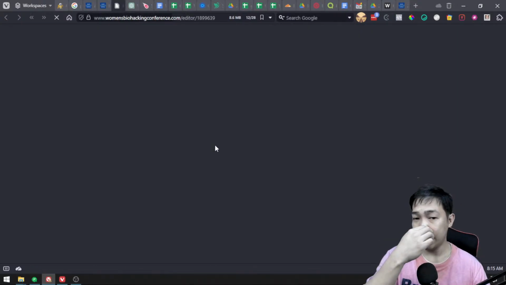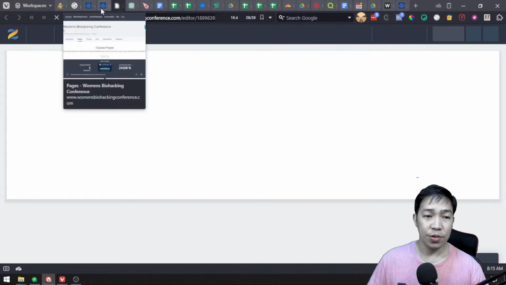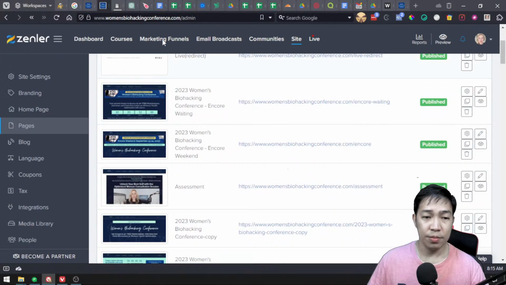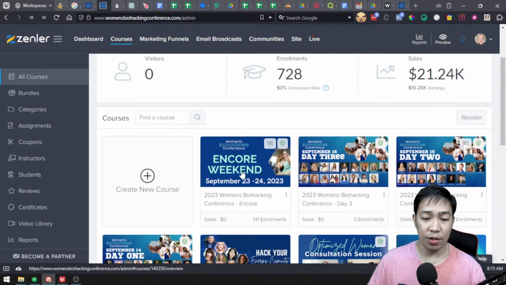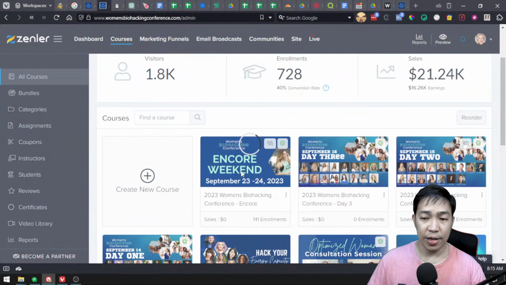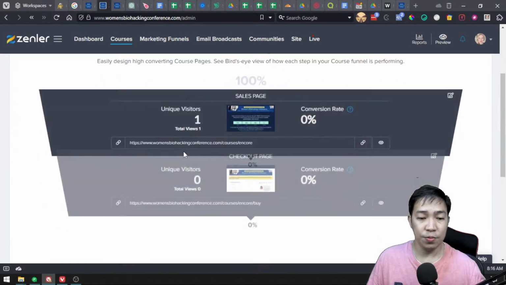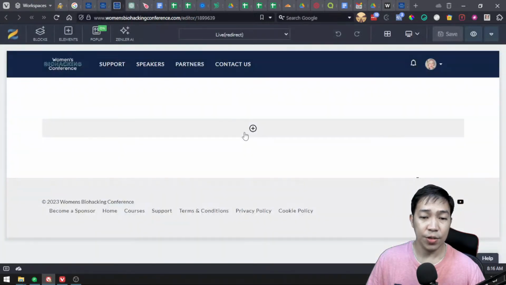And then once the page is created, it will go to a link editor. So what I have to do here is go back to this curriculum. Oh, I was on a different page. So now this is the Encore here, and again, I have to get into the pages and go to the dashboard. So this is the link that I want them to go to. So copy that link, and in this editor here, this is a page. I'm going to edit this.